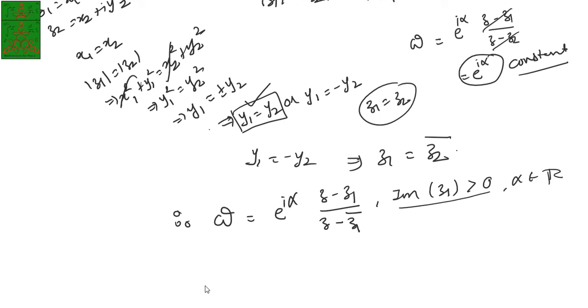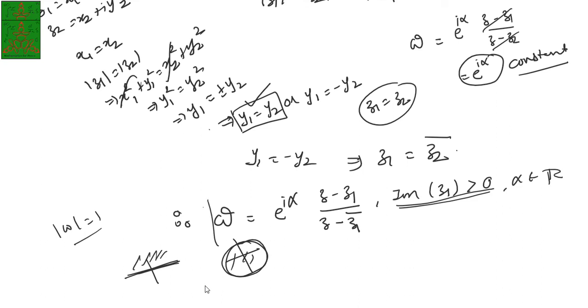Because the images of points which are interior to the circle, that is mode z less than 1, are above the real axis. And that's why we conclude that the imaginary part has to be greater than 0. Any linear fractional transformation having this property, that means the upper half plane is transformed to the inside of the circle and the boundary is transformed to the boundary of the circle, must be of this form. That we conclude from this.